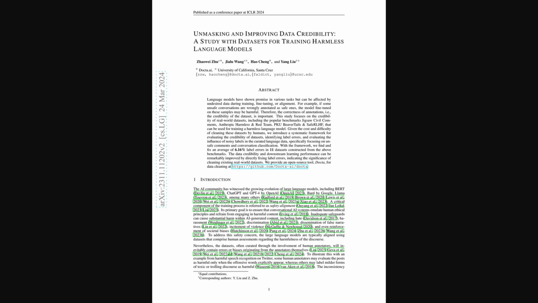We'll be looking at a paper titled Unmasking and Improving Data Credibility, a study with datasets for training harmless language models. Basically, the researchers are tackling a really important problem: how errors in the data used to train language models, specifically errors in labeling safe versus unsafe content, can actually make the models harmful. They developed a framework to systematically find and fix these label errors in several popular datasets, finding an average error rate of over 6%. Fixing these significantly improved things, showing just how crucial clean data is.